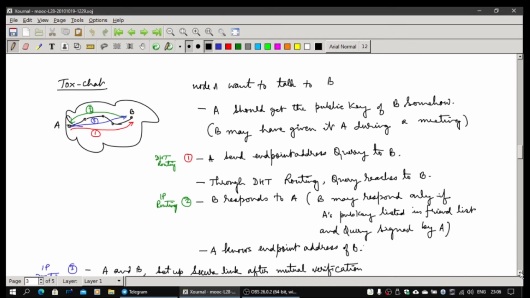Okay. So once this is done, A will now send an endpoint address query to B's node ID, and it will be done through DHT routing. So ultimately the query will reach B. This is what is being shown here with the red color. So this query actually goes to B.